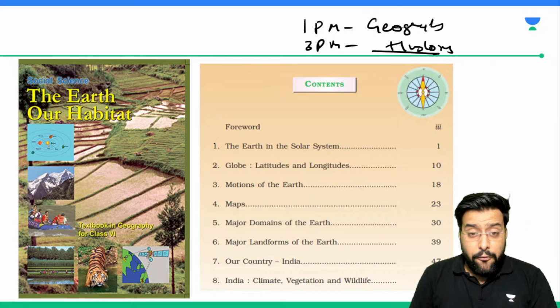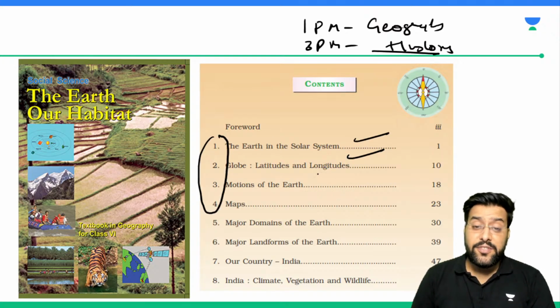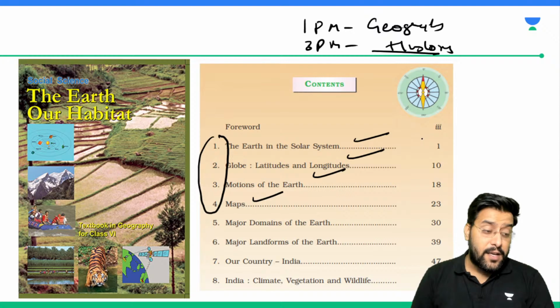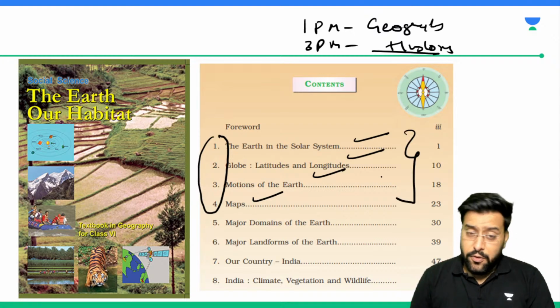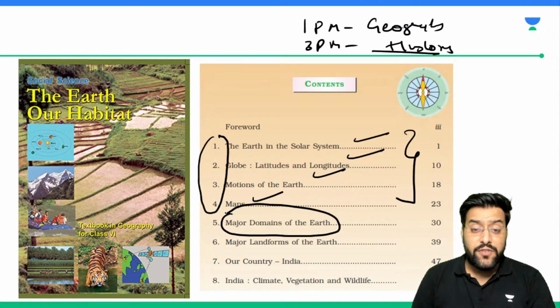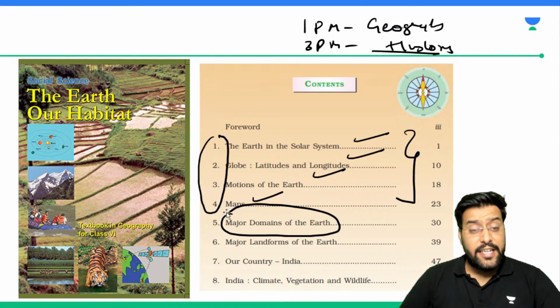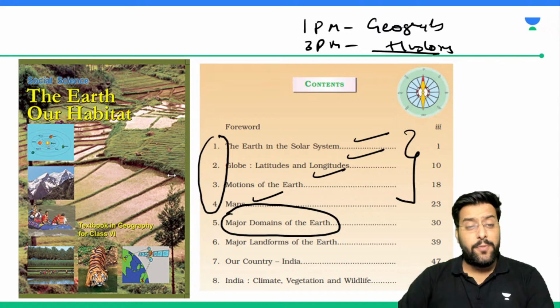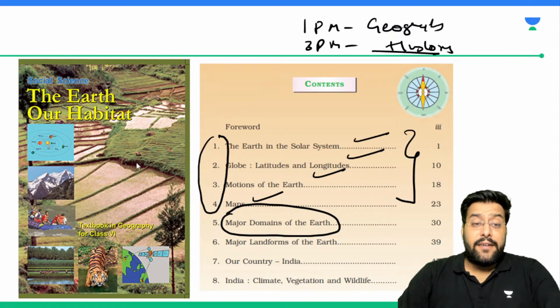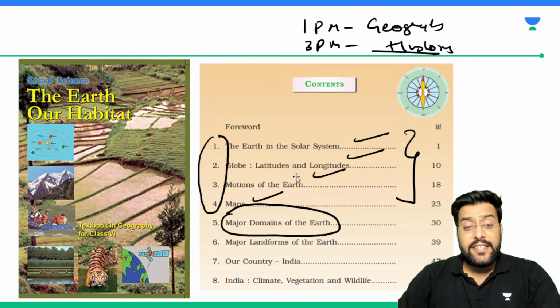So we were clear with the first 4 chapters: the Earth in the solar system, latitudes and longitudes, motion of the Earth, and maps. Are we clear now? I guess you must have understood the things well. Today we will be discussing major domains of the Earth. What do we understand by domains? Any idea about what we will be studying in this chapter, major domains of the Earth? Can you please tell me what you think we will be discussing in this chapter?